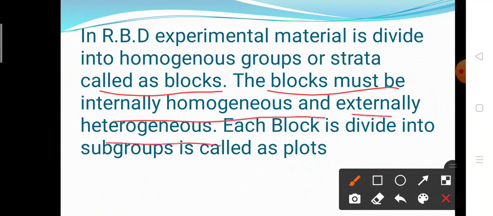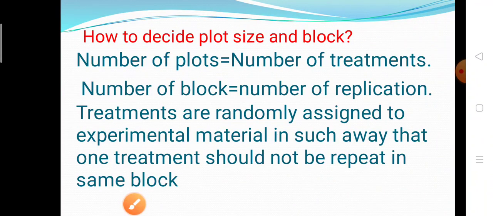That means within a block they are more homogeneous, but between blocks they are heterogeneous. Each block is divided into subgroups called plots. Okay, so how to decide the plot size and block size?